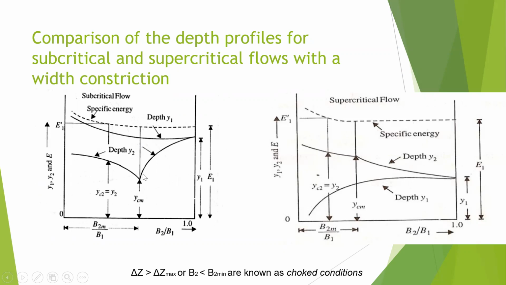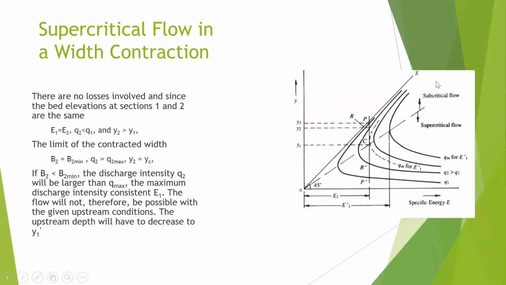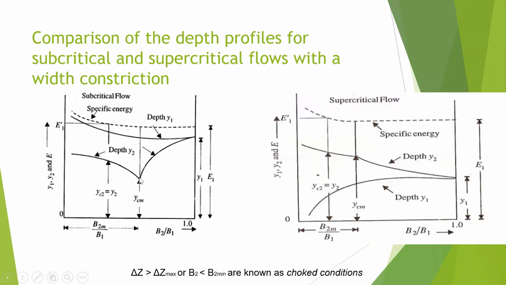When you reach the critical depth, it is exactly the point which I mentioned here. When you reach critical depth, then you will have an increase on the right side, I mean downstream, but at the same time you are going to have an increase in the upstream flow. So still the channel will carry the flow, but on both sides there will be a rising up in terms of water depth. So these are the things you can easily calculate.